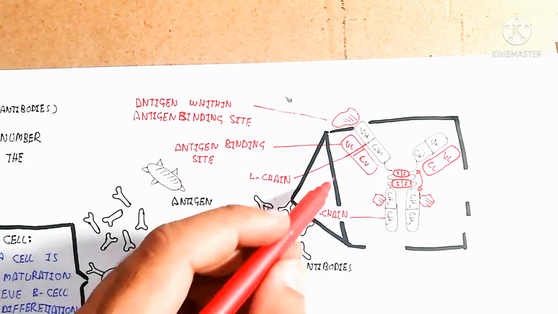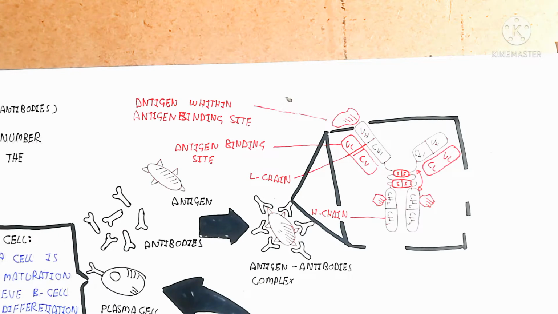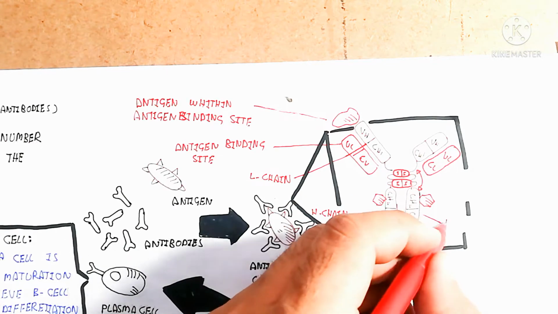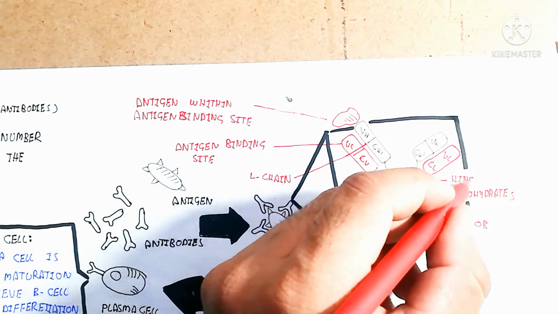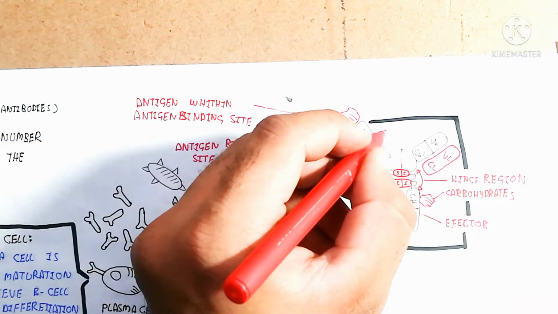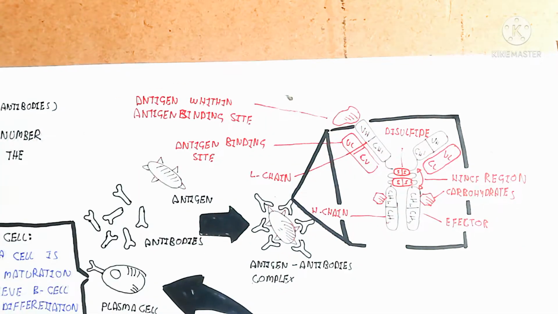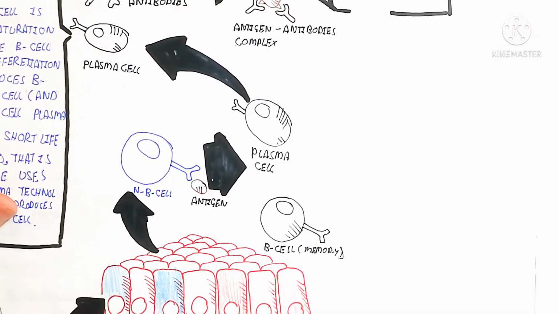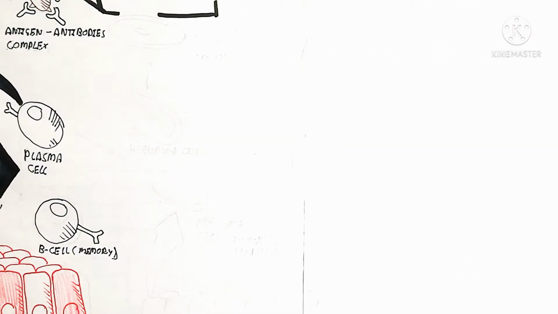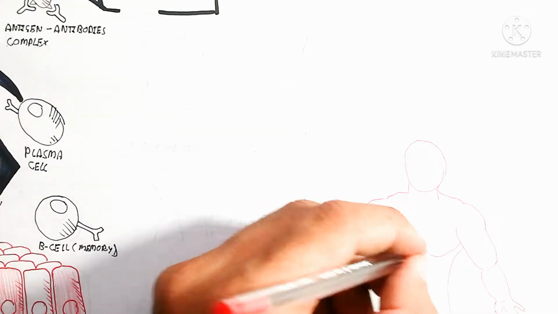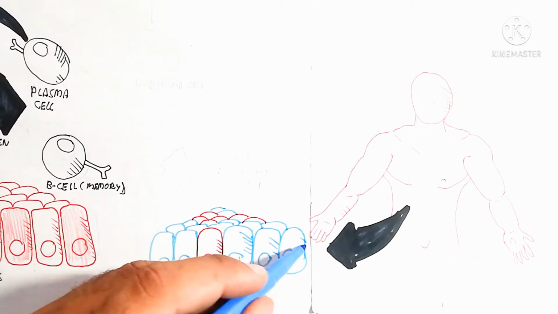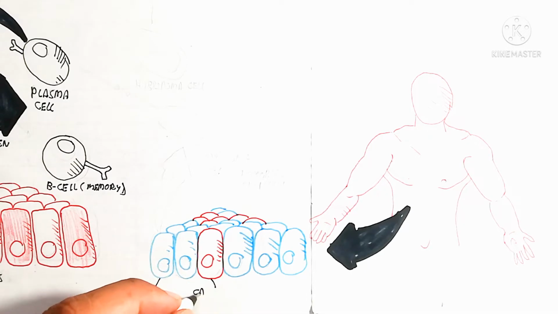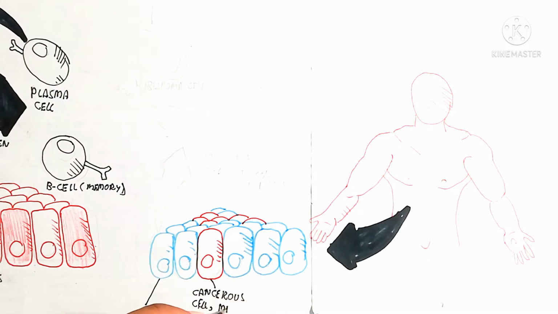So here is the antibody, which contains a short chain and long chain, the H chain and L chain. L means long chain and H means the short chain, which contain different subunits. These chains contain amino acids, and there are the effector region as well as disulfide bonds, and here is the hinge region and carbohydrate. The antigen binding site is present here. So the configuration of the Y shape changes and the antigen binding site changes to suit the particular antigen.